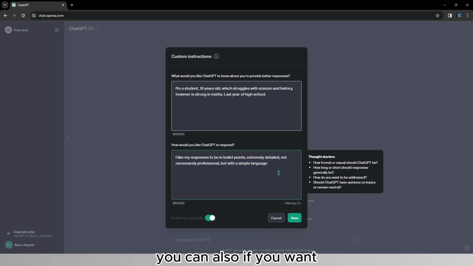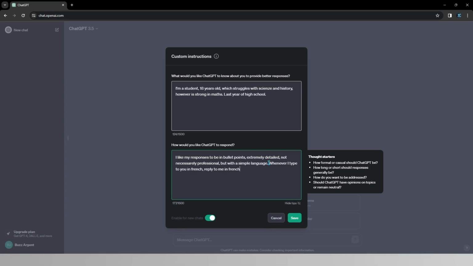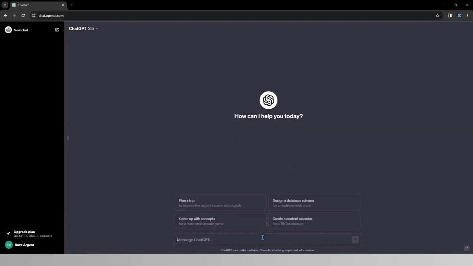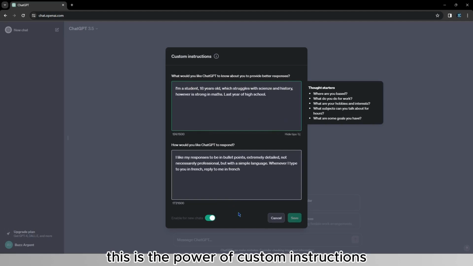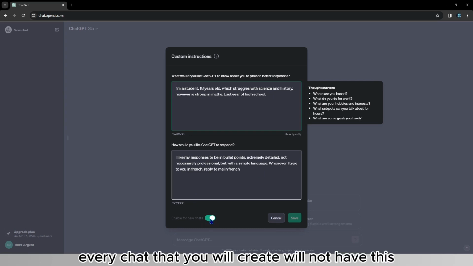You can also, if you want, reply in which language should ChatGPT respond. So for example, let's just say that you do French as a second language, is cool. You could also type, whenever I type to you in French, reply to me in French. So if I now hit save and I say hello in French, as you can see, it's replying in French. This is the power of custom instructions. Just remember to click enable for new chats, otherwise every chat that you will create will not have these properties.